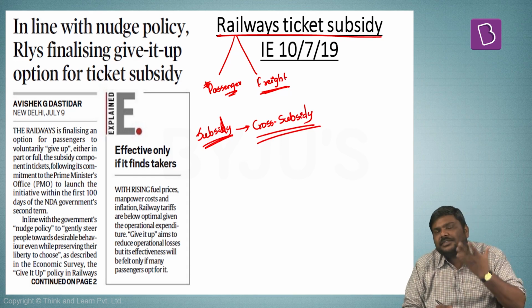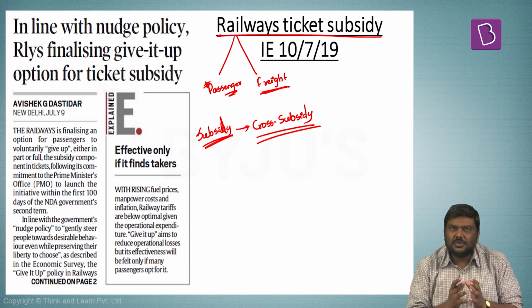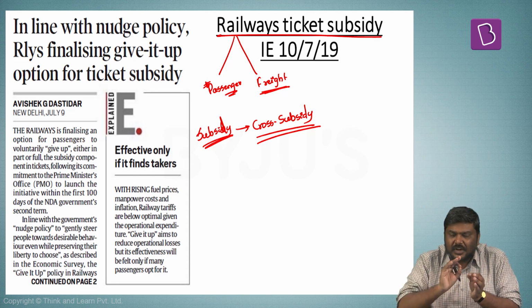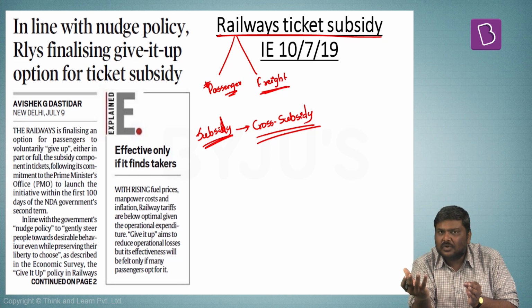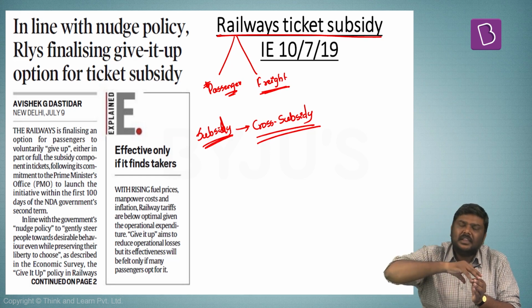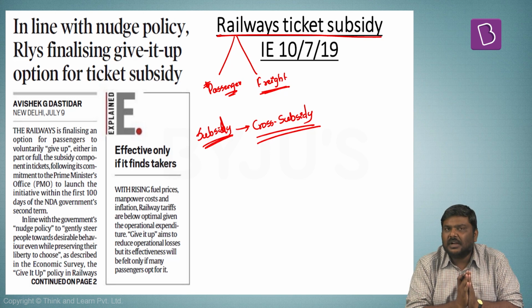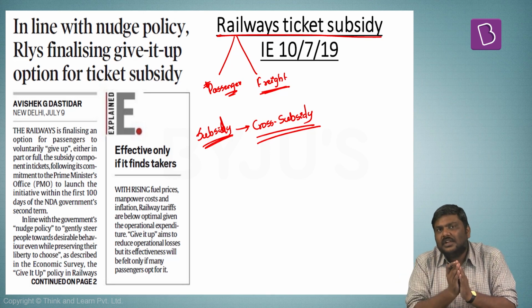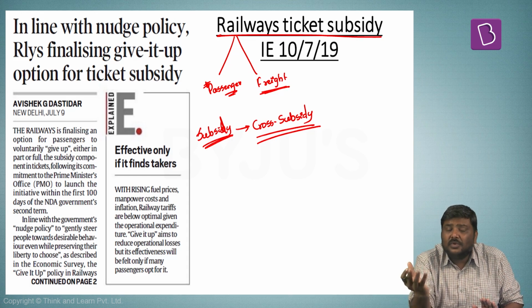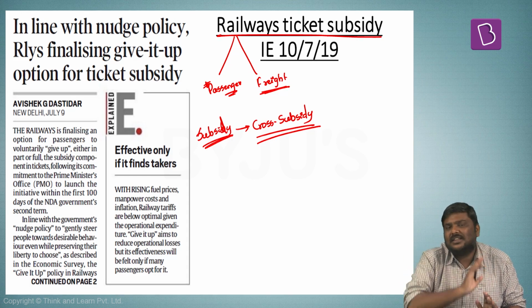Now what do you mean by cross subsidy? It basically refers to a situation wherein extra revenues are generated from one source and this particular extra revenue is used to give subsidy in the other source. I'll repeat the statement. From one source, you are generating extra revenues and this extra money, you are using it to provide subsidy in another source.